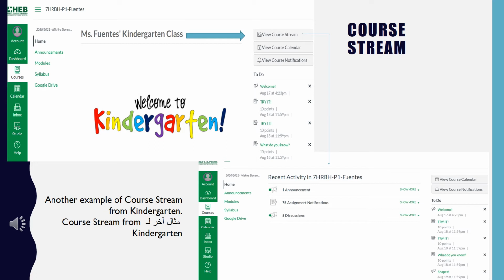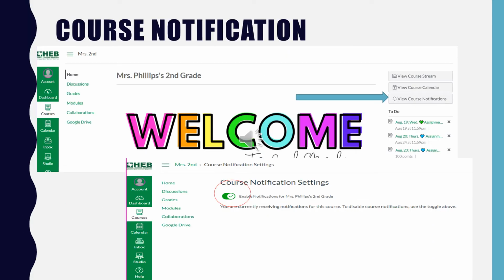This is another example of Course Stream from kindergarten. Notice that to get here, you have to choose Courses on the left and then View Course Stream on the right. The course calendar is right below View Course Stream, and right below that is View Course Notifications. The course calendar shows all of the assignments on a monthly calendar. Right below that is a View Course Notification button.